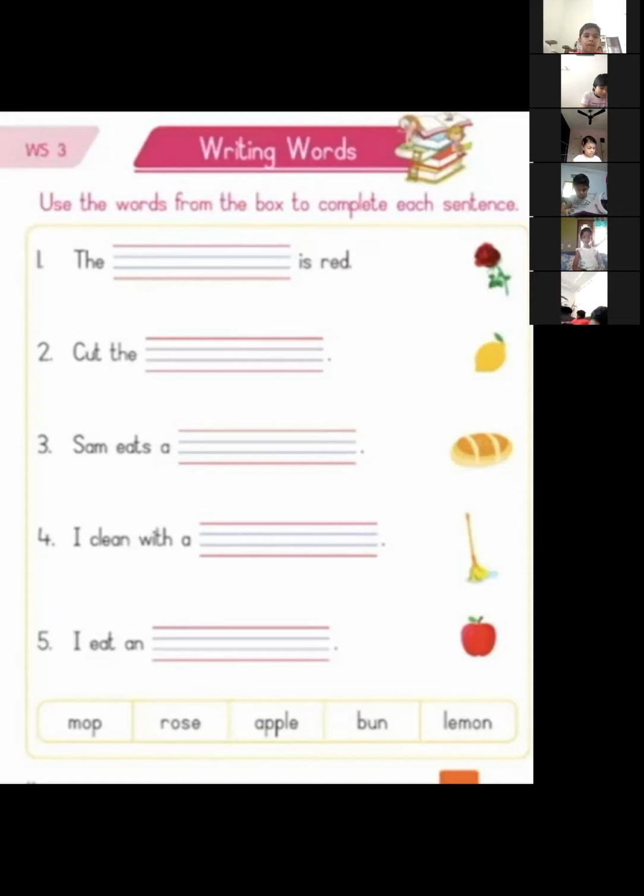Then last picture. I eat an, what is this? Apple. I eat an apple. So did you follow? See the picture and select the vocabulary words. You have learned about apple, bun, lemon, mop, everything. No CVC words you have learned, mop. So seeing the picture, you match this. Take the letter and write in the fill in the blanks. Okay. You follow? So you can fill the blanks there.